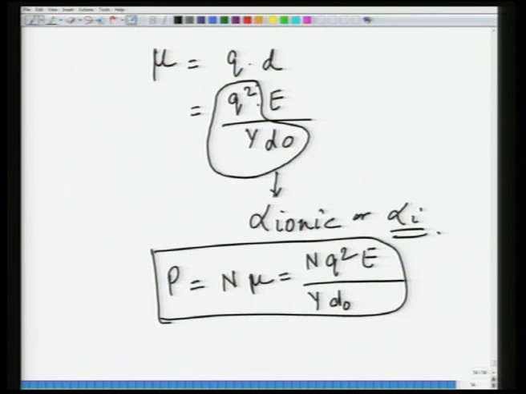What this equation tells you is that the higher the modulus of elasticity is, the less polarizable the material is, and that makes sense. Higher modulus of elasticity means higher bond strength. If the bonds are stronger, they are not going to be stretched or compressed that easily. As a result the polarization of the material goes down.